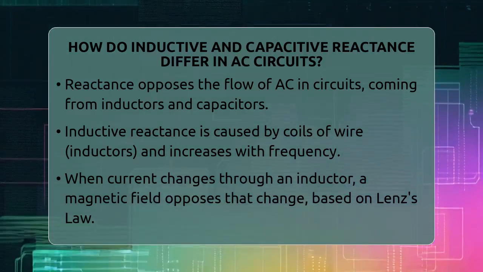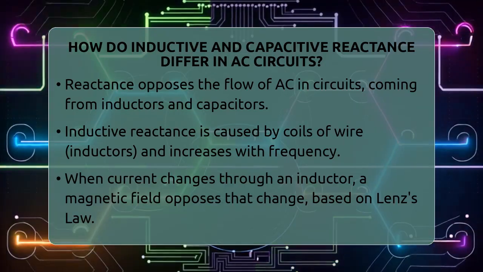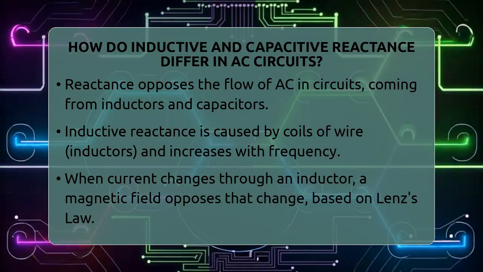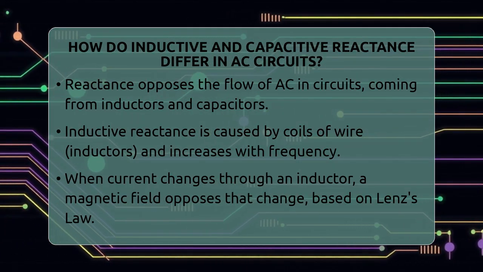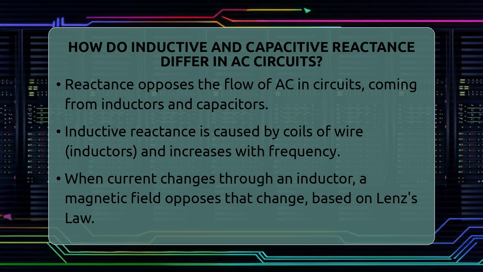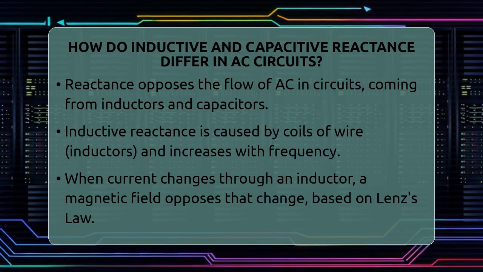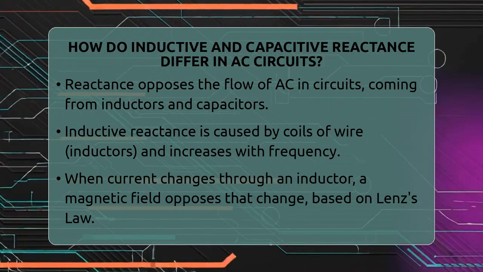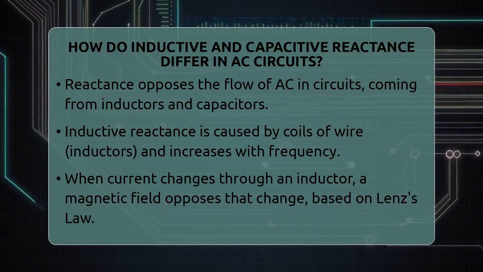How do inductive and capacitive reactance differ in AC circuits? Imagine a circuit where the flow of electricity faces different kinds of resistance that change depending on how fast the current is moving. That's what we call reactance, and it comes from two main sources: inductors and capacitors. These components oppose the flow of alternating current in unique ways, and understanding how they differ is key to mastering